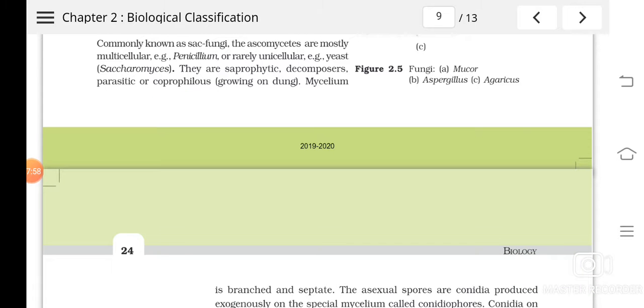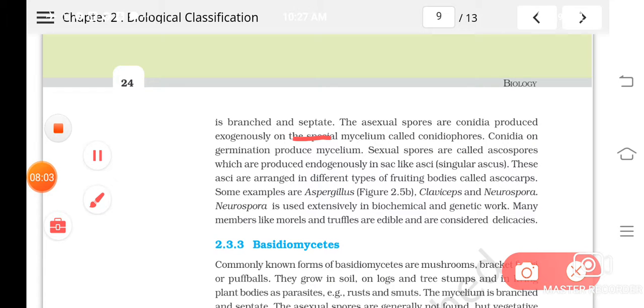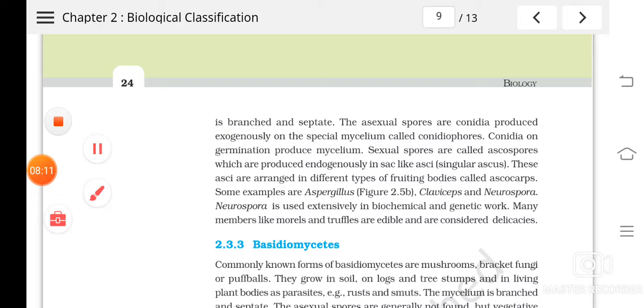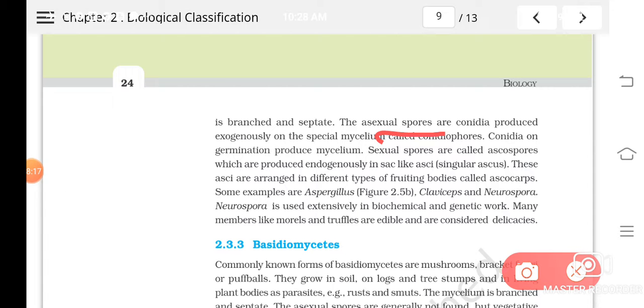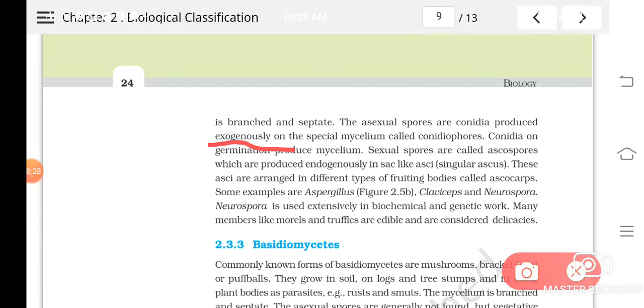Then when we consider the mycelium of them, the mycelium is branched, you can see. So this can be asked. And septate. Septate means in between there will be cross walls or septa. Then another important feature is that the asexual spores of them are known as conidia, and they are produced exogenously. Exogenously means at the tip of special mycelium known as what? Conidiophores. So don't get confused. Phores means bearing. Understood?